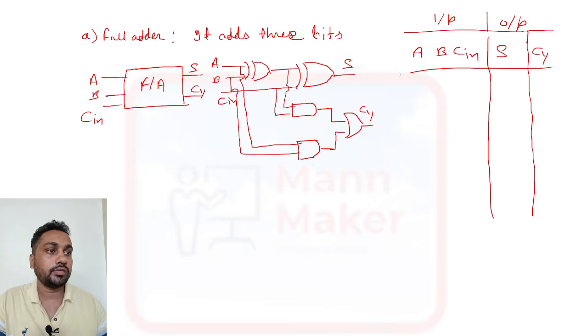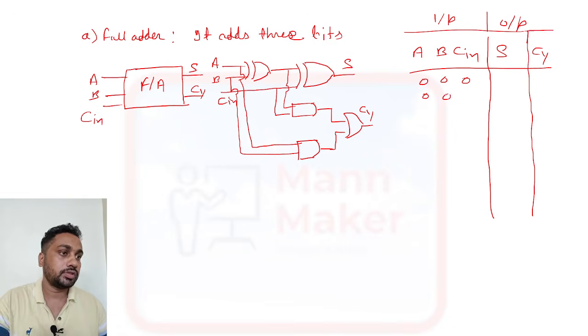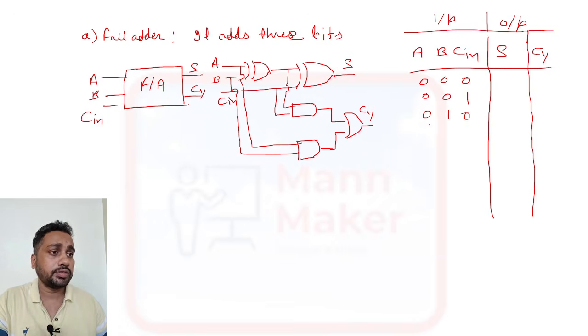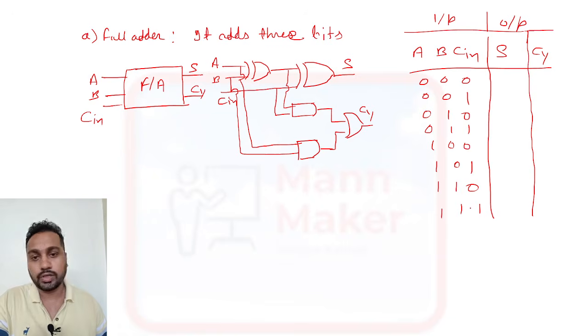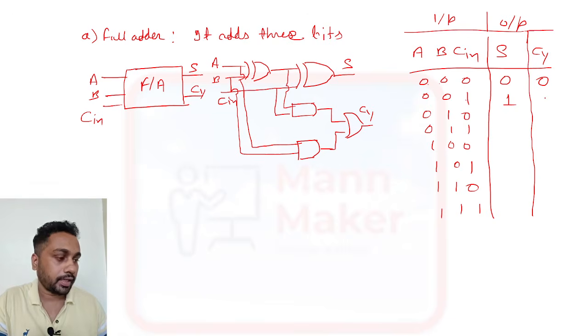Like this you need to write. So 3 bits are there, so it will be 0 0 0, 0 0 1, 0 1 0, 0 1 1, 1 0 0, 1 0 1, 1 1 0 and 1 1 1. I told you how to write the table. So 0 plus 0 plus 0 is 0 and carry is 0. 0 plus 0 plus 1 is 1 and carry 0. 0 plus 1 plus 0 is 1 and carry 0.